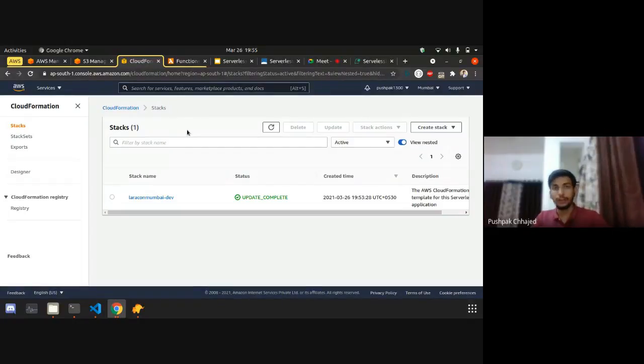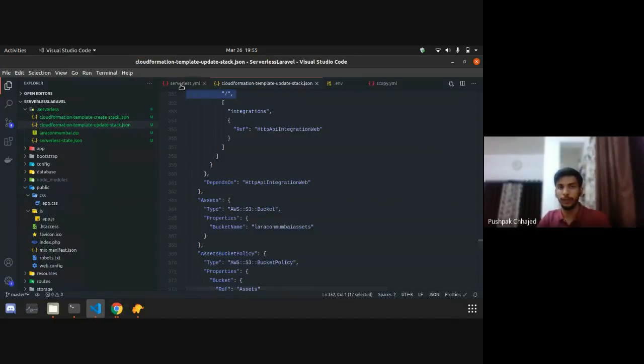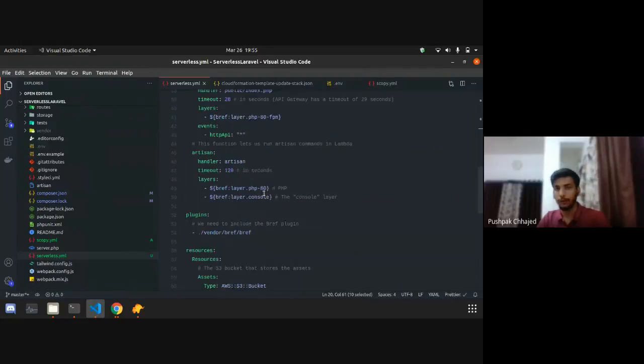It is also providing the runtime, because by default Lambda does not support the PHP runtime. Bref is telling Serverless how we can create the PHP specific version. When we define that we want to use PHP 8.0, you can see here we want to use PHP 8.0 and the Bref version, and it will be created from here. So Serverless will know that from Bref it knows how to create PHP 8.0, and it will automatically create it, even though Lambda by default does not support PHP.